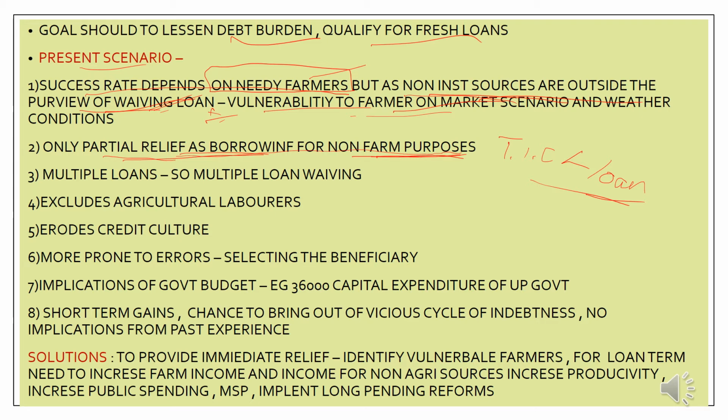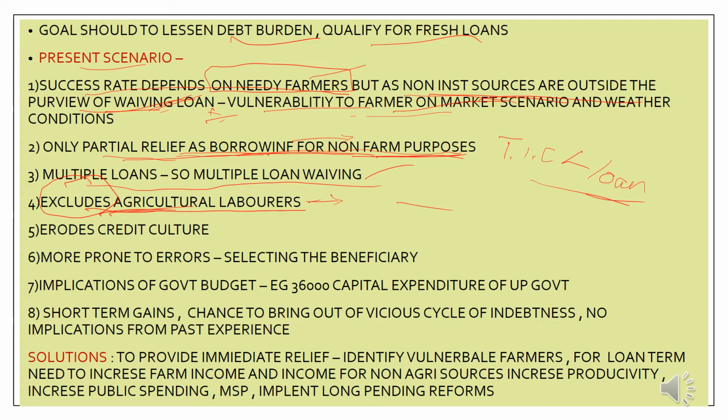This article also says there are multiple loans available with the farmer's family. For instance, there are many incidents where every member of the family gets a loan, so they will get more advantage from it, and one needs a proper survey in order to check this. It also says that this loan waiving excludes agricultural laborers. It is the agricultural laborers who work for daily wages. They do not go for loans. So this loan waiving does not bring them up; rather, it would help the farmers instead. And it also says that these sorts of things erode credit culture. It decreases the credibility of the banks.